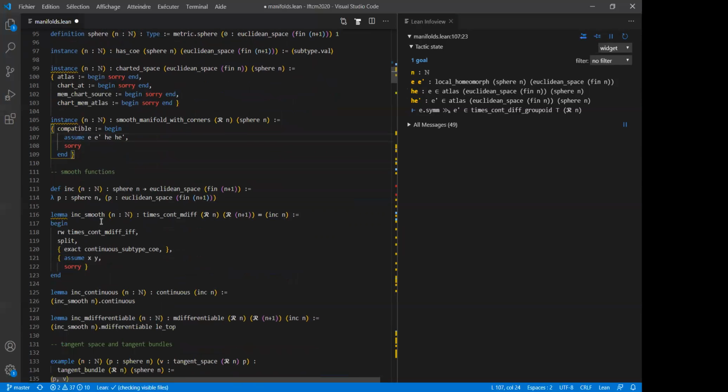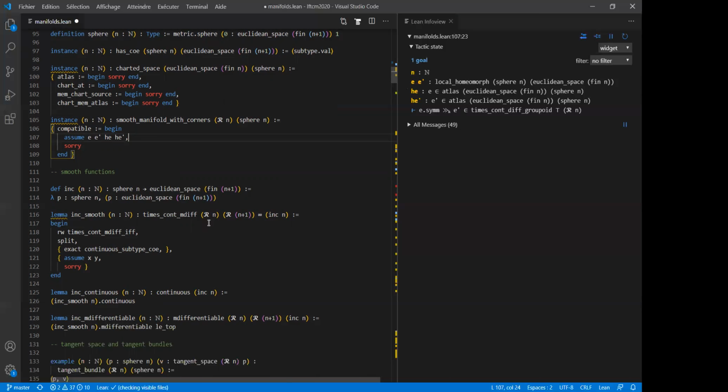So saying that the inclusion is a smooth map, in Yuri's talk you saw that smooth functions are called times cont diff, sometimes continuously differentiable functions. Here you are between manifolds, so you have an additional m. M here stands for manifolds. So I want to say that this inclusion map is C infinity. The infinity here stands for C infinity.